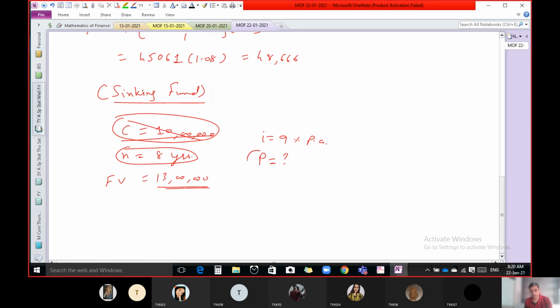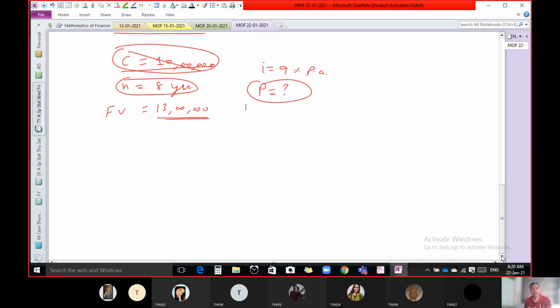This fund, we require to create this much rupees fund at the end of every year. At the end of every year, obviously we have to keep this amount from our profit, so we require to invest this amount at the end of every year for 8 years, and every year we get the rate of interest. So the question is what amount we have to invest every year. And we want 13 lakhs. Why do we want 13 lakhs? Because we want to purchase a new machine after the end of 8 years.